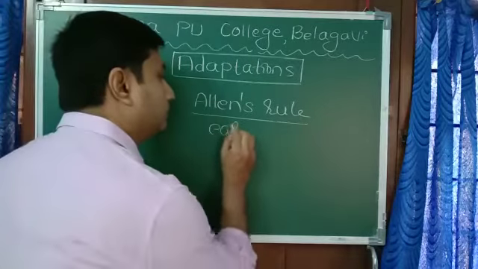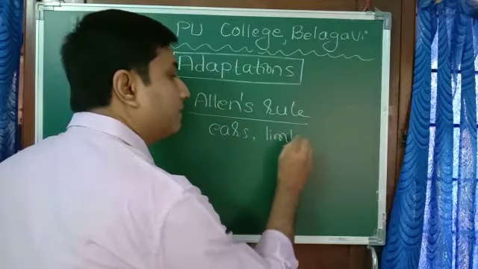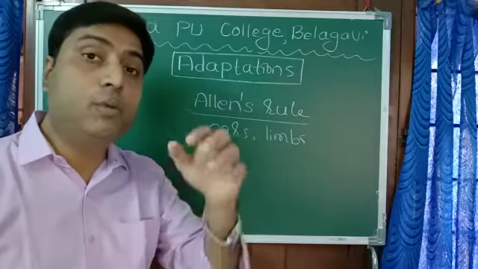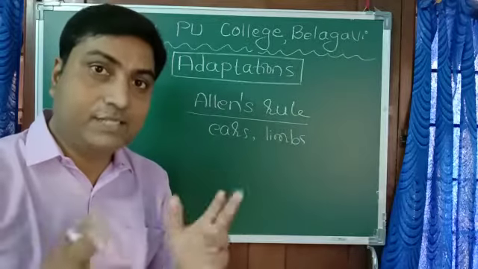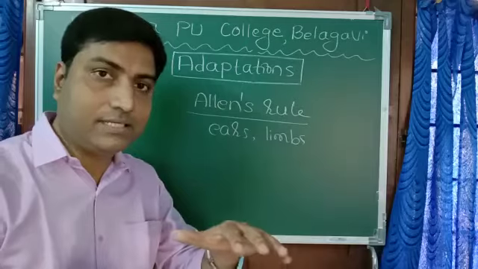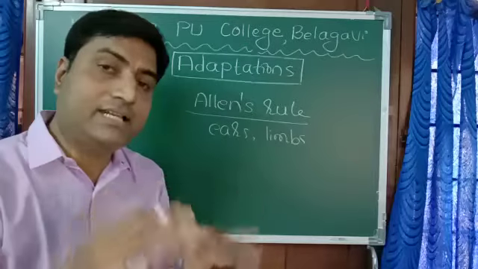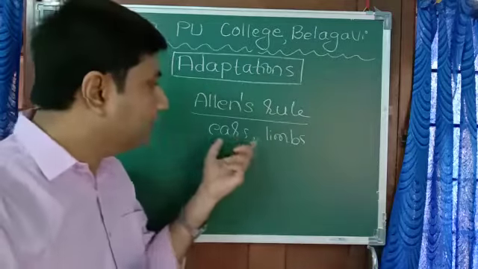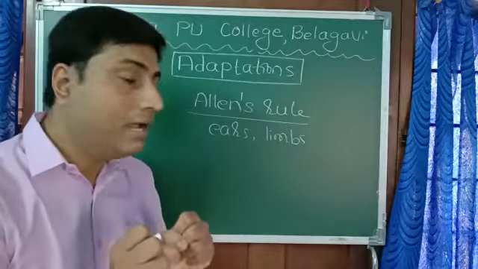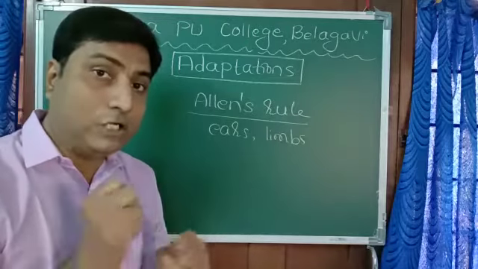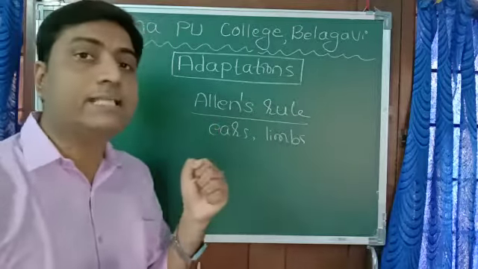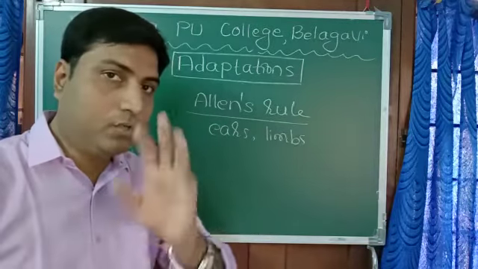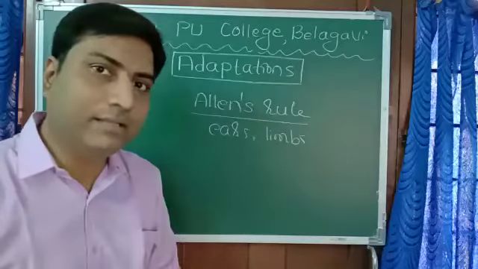Ears and limbs. Limbs means their legs. They are smaller in size. Why is this? This is to minimize the loss of heat. As the size increases, automatically the surface area increases and they can easily lose their body heat. In order to avoid that, their ear and limb size will be smaller so that body heat loss can be reduced. This rule is called Allen's rule, which is again nothing but morphological adaptation. You can just think of a polar bear, you will get the idea.